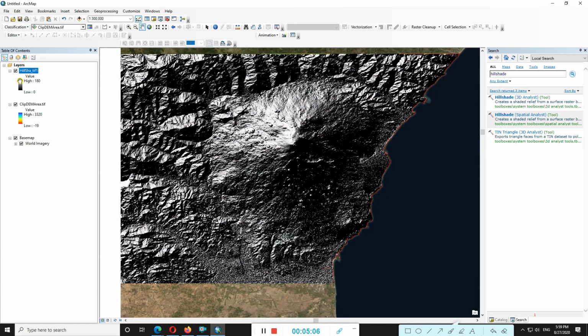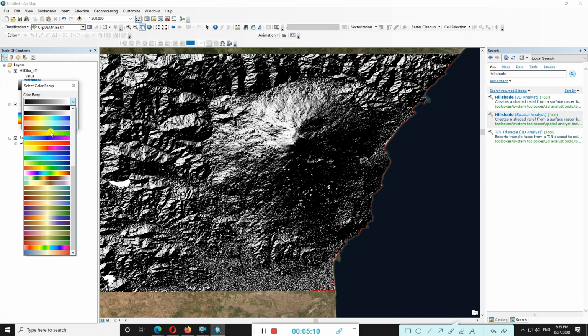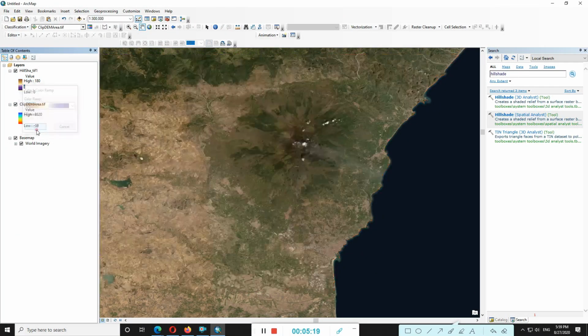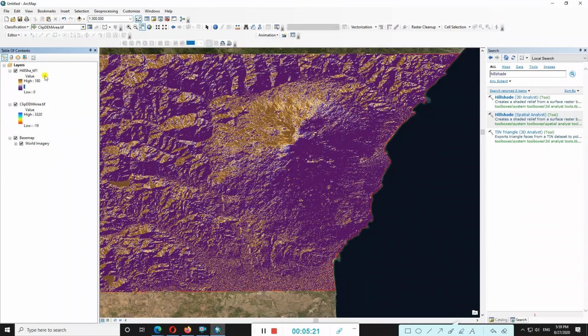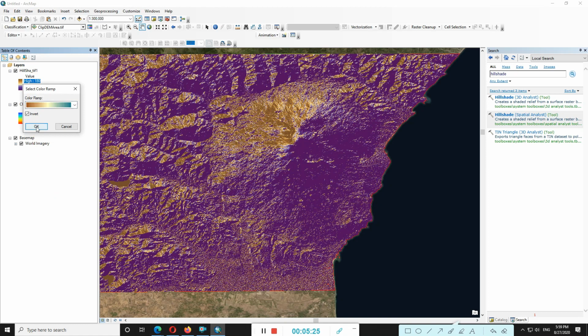So you can also change the color ramp, as your choice, you can just modify it in between.